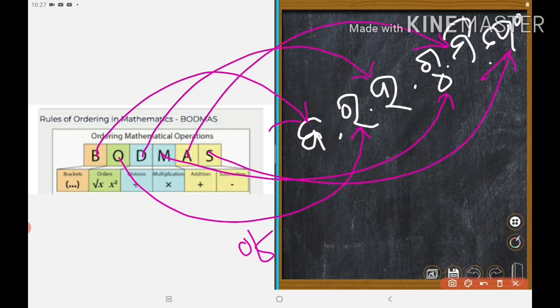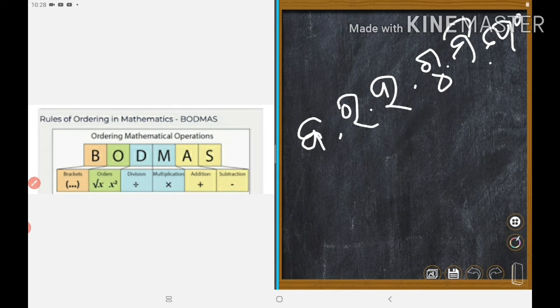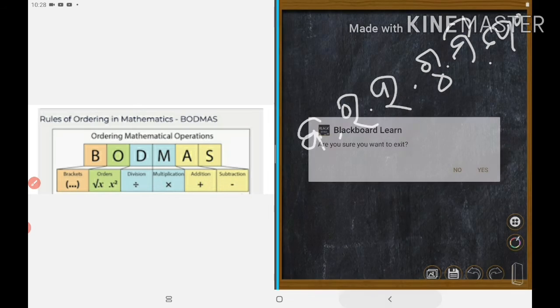Could you understand? Baraha Gumipe or BODMAS. So this is the order to solve or to simplify a sum if simplification is asked. Now let's move to the question, right? Just 1 minute.